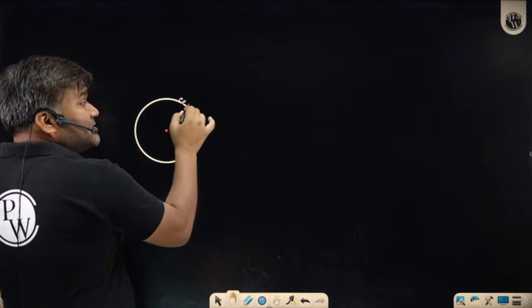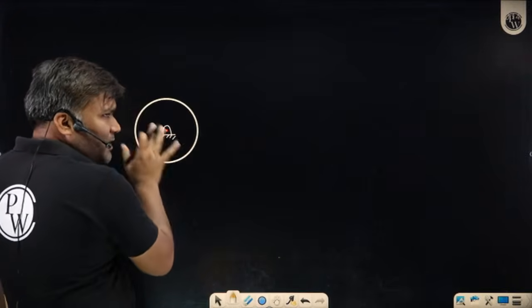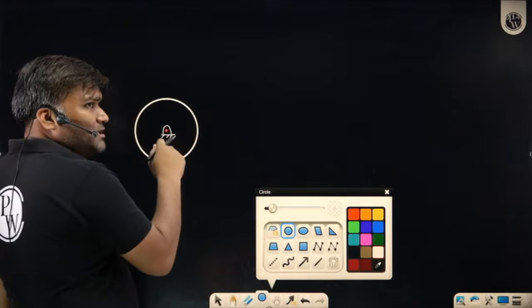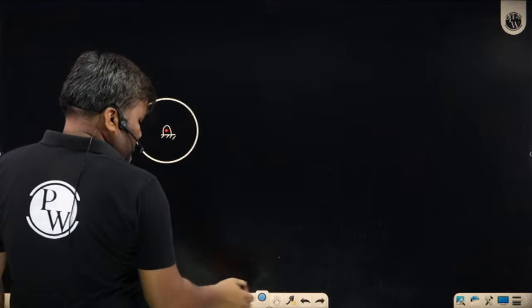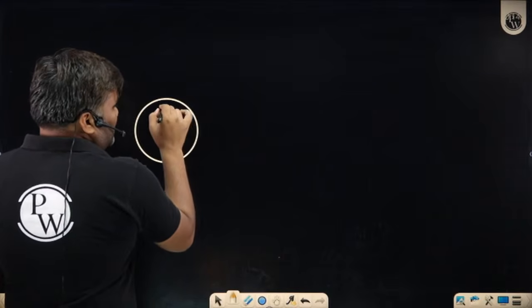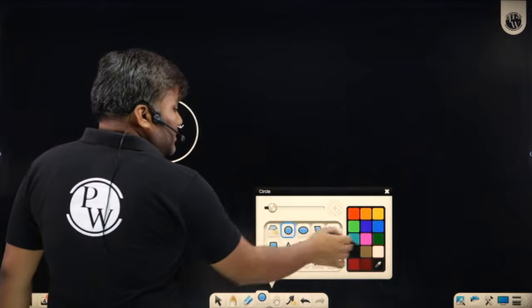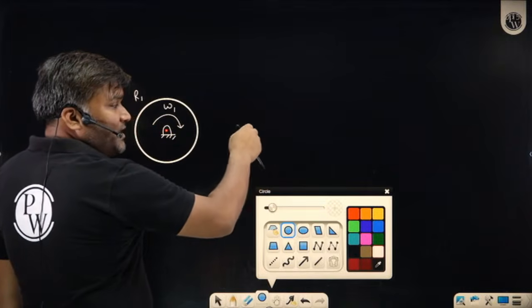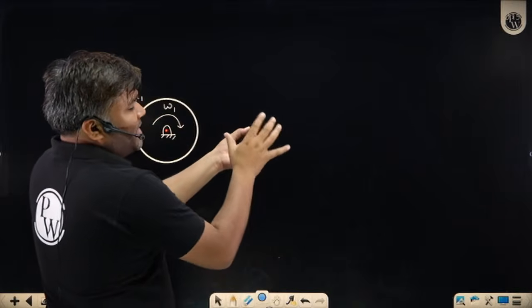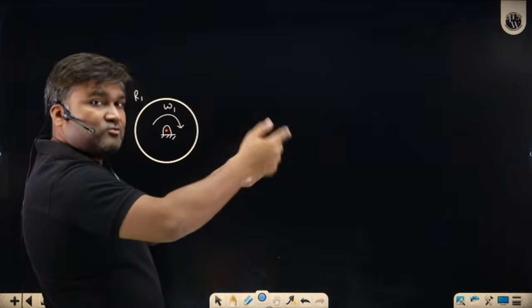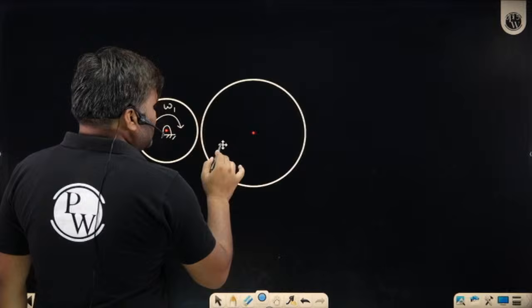Frictional disc means this surface is very rough. The shaft is rotating, on the shaft we have mounted a disc, so the disc is also rotating with some ω1 speed, and its radius is given as r1. Another shaft is there where you want to transfer this rotation, so this is the shaft which is waiting. On this shaft you have connected another disc, also a frictional disc. It looks like this.